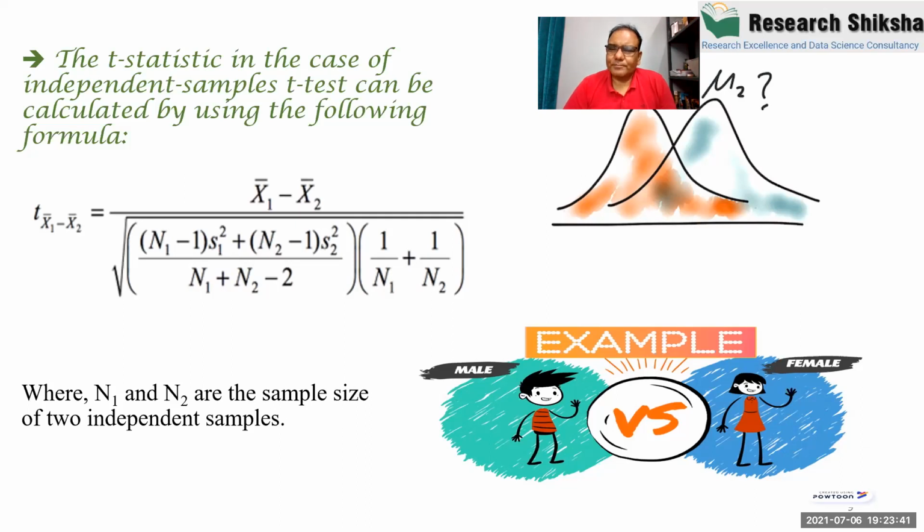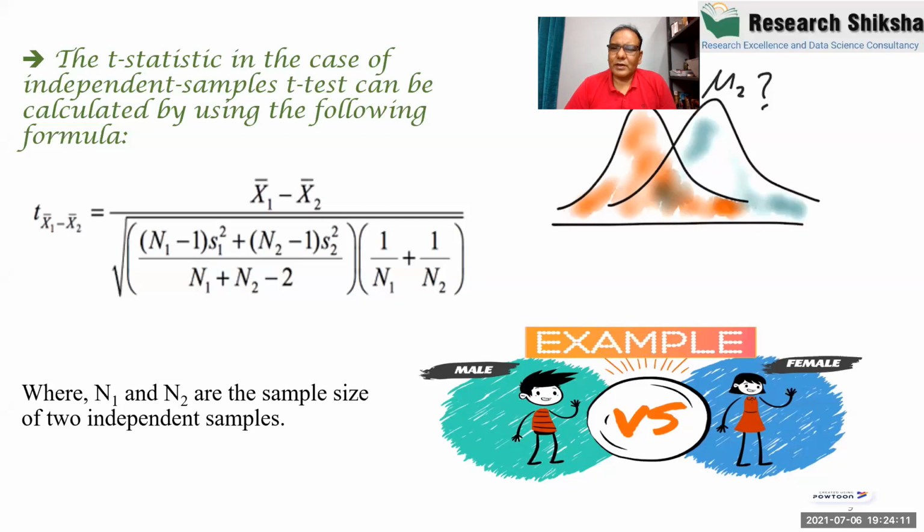So there is a solution. Whenever we apply independent sample t-test, this kind of problem comes up, whether the sample sizes are equal or unequal. Most of the time they are unequal because we never have equal sample sizes. You cannot find male and female in equal quantity. If you go to a college, 80% of the faculty are female.